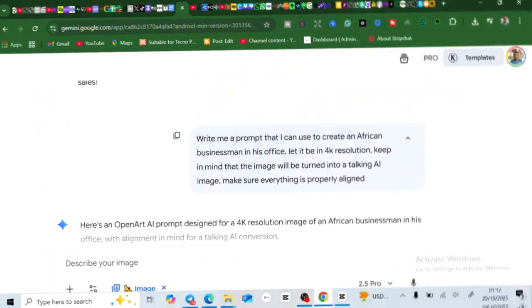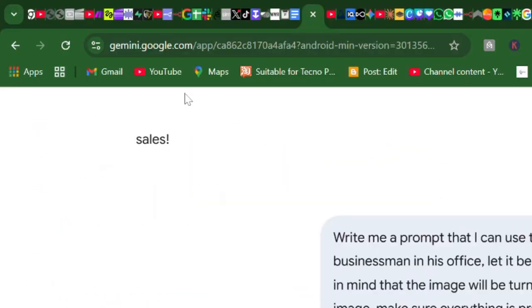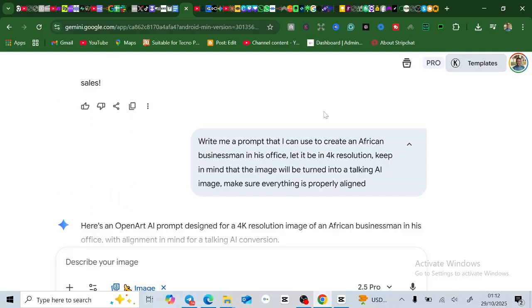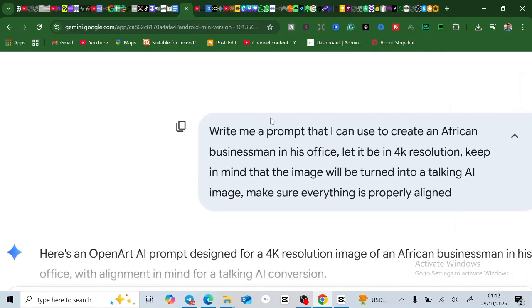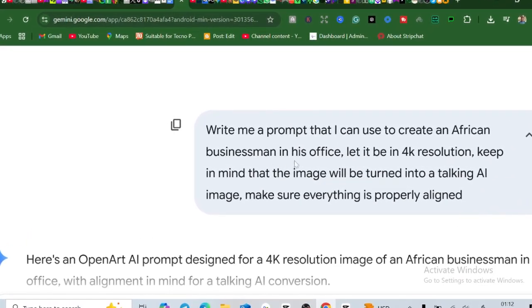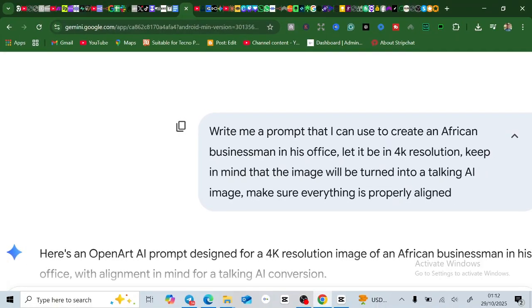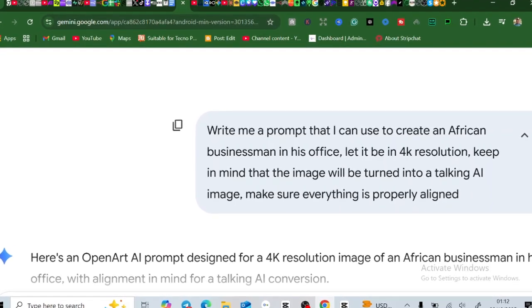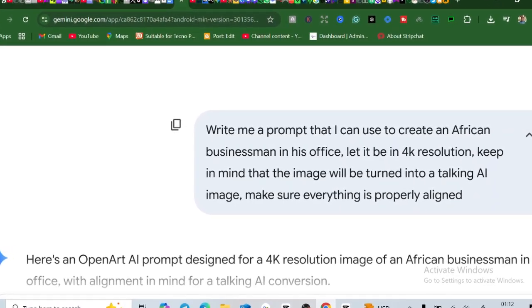Now the first thing to do is to come to Gemini or go to ChatGPT, whatever chat platform that you use. Then you come and write this prompt: Write me a prompt that I can use to create an African businessman in his office. Let's say you are in Europe or whatever part of the world you want. So I'm in Africa and I want an African businessman in his office. Let it be 4K resolution.